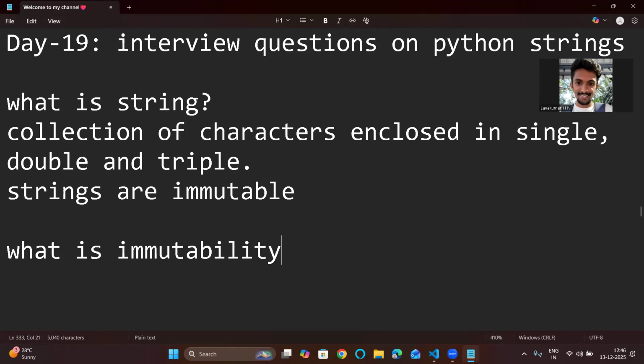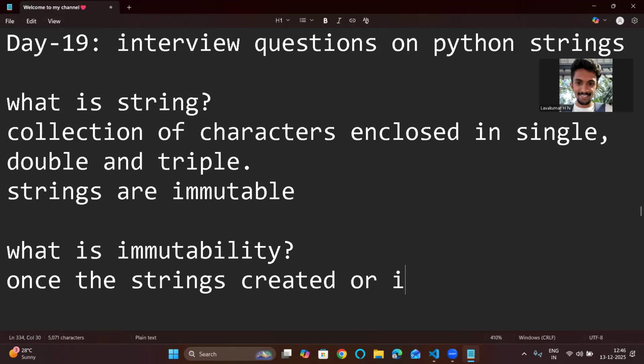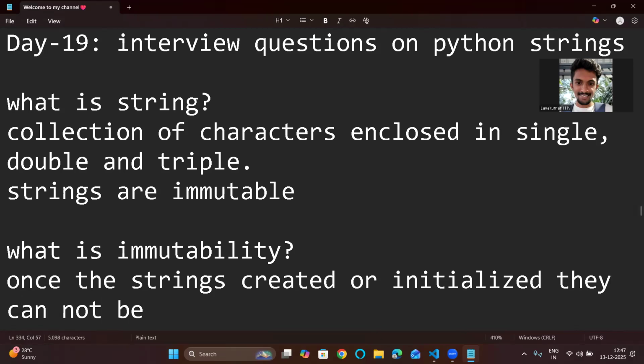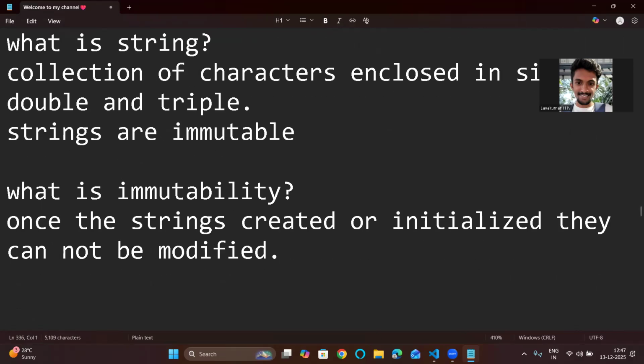See, interviews go in such a way that if you give a lead to them, definitely they will ask about it. So you say strings are immutable, and now they will ask, what is immutability? Once strings are created and initialized, they cannot be changed. They cannot be modified.